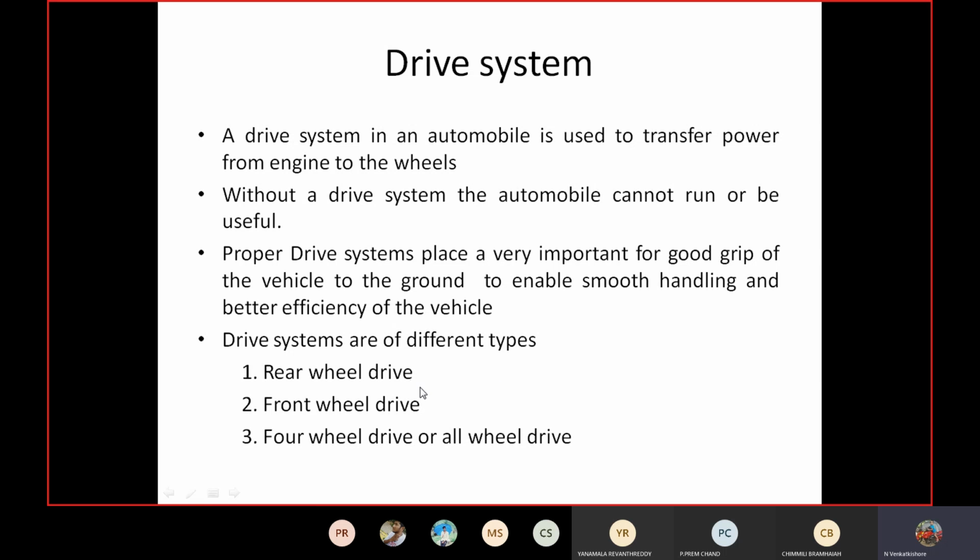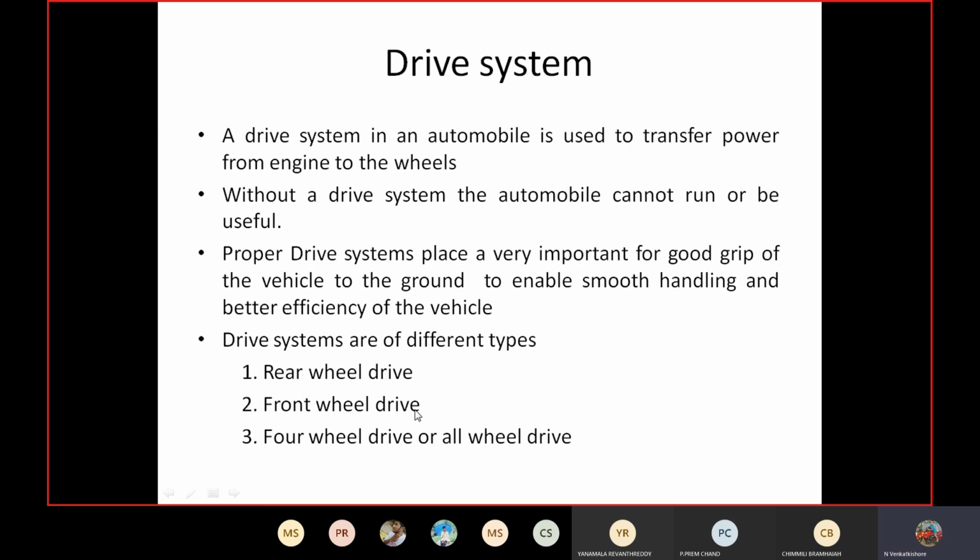Suppose you take rear wheel drive. Rear wheel drive is better for heavy vehicles, and here we find good grip.